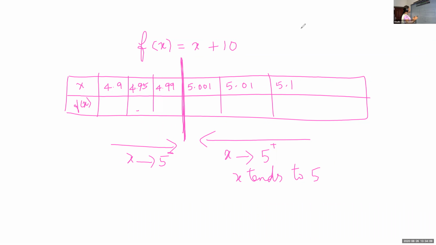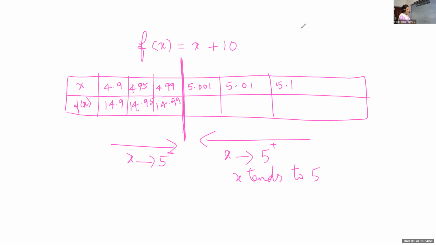Now find out the values here. What is the corresponding f of x we are getting? When x is 4.9, what is the answer? 14.9. Yes. When x is 4.95, 14.95. Now Achyut, you keep quiet. Let me ask Emmanuel. What is 4.99? 14.99. Okay. Now Ashwin, 5.001.